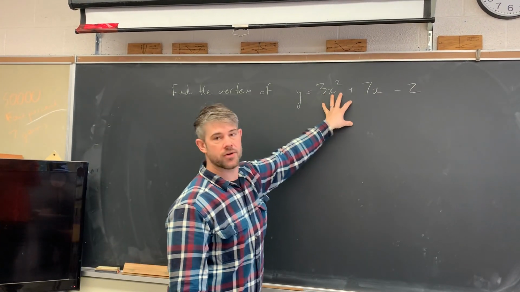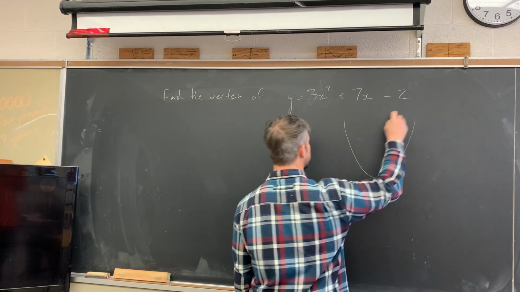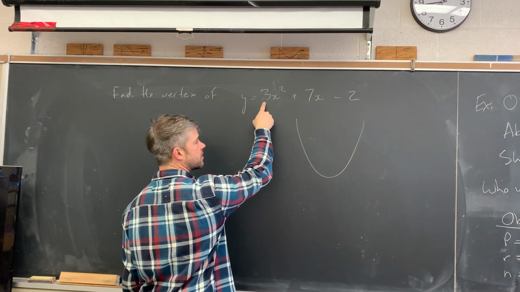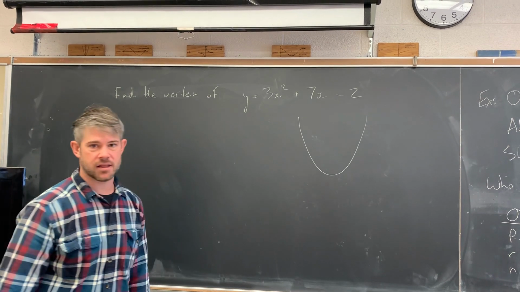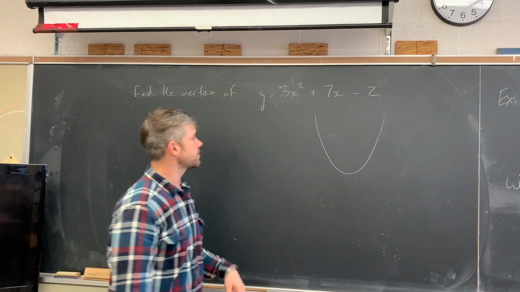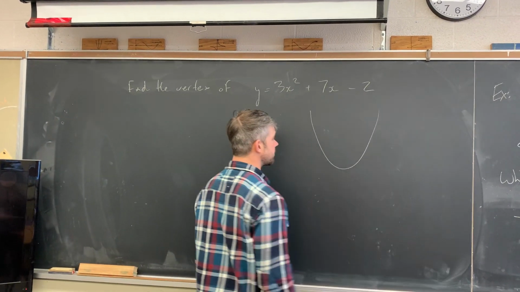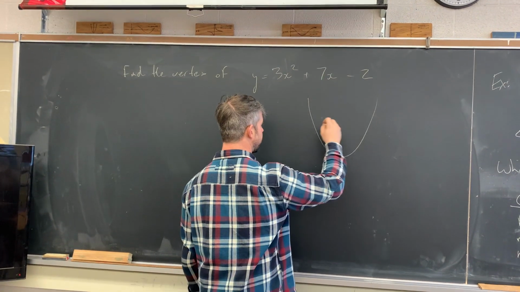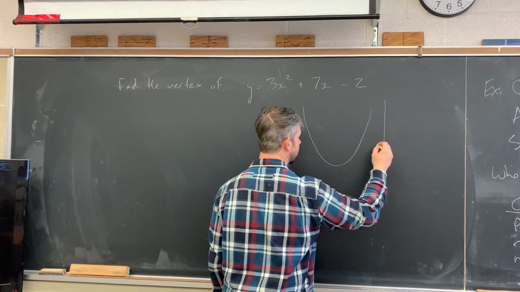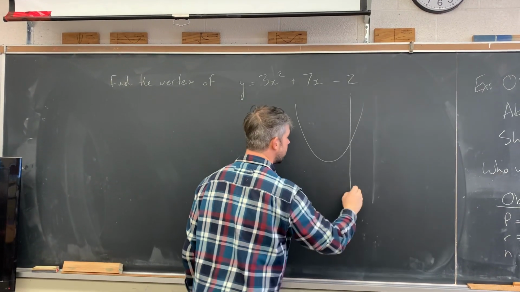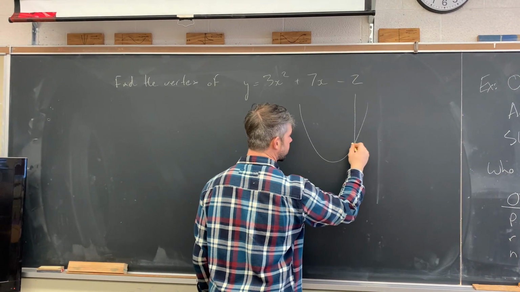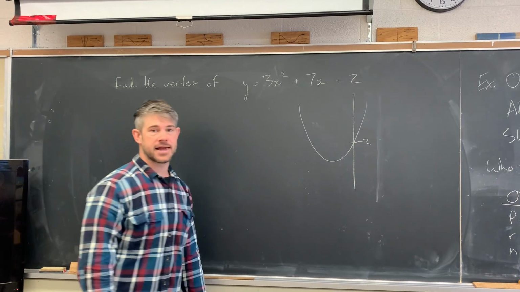So here we have a quadratic and it probably looks something like this. We know that it opens up because it has a positive a value. We know that the vertex is not on the y-axis because it has a b value other than 0. And we know that its y-intercept is -2. So if I had a y-axis here, I would know that the y-intercept at that y-axis is going to be at -2.